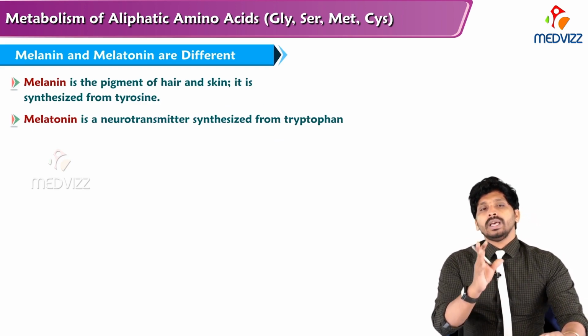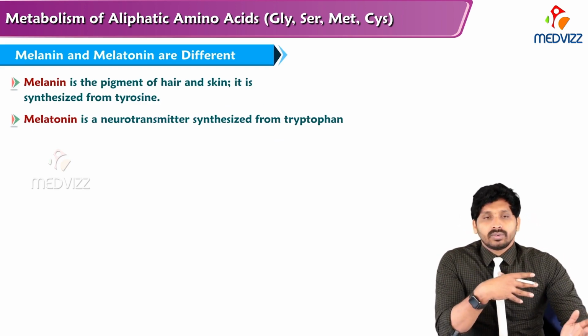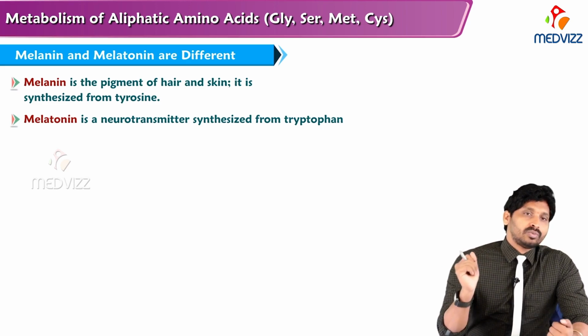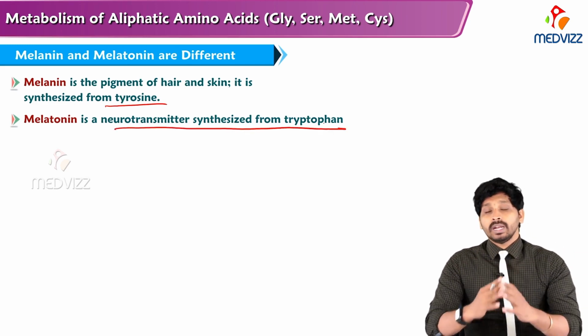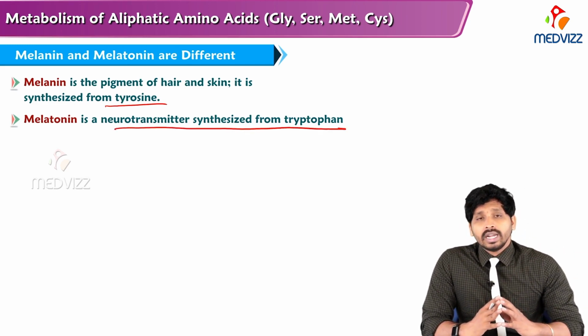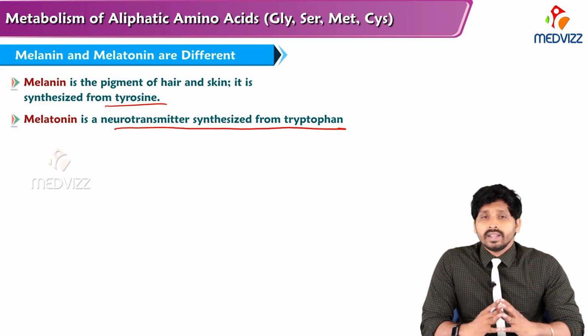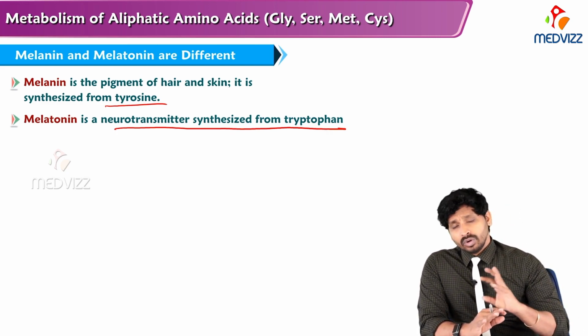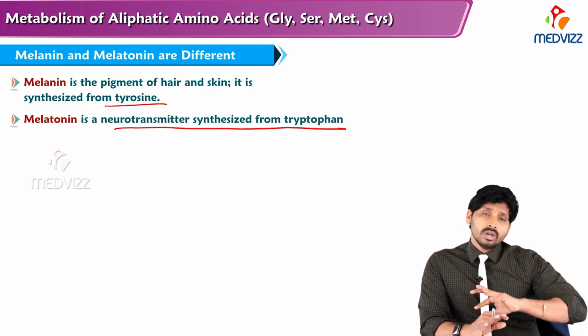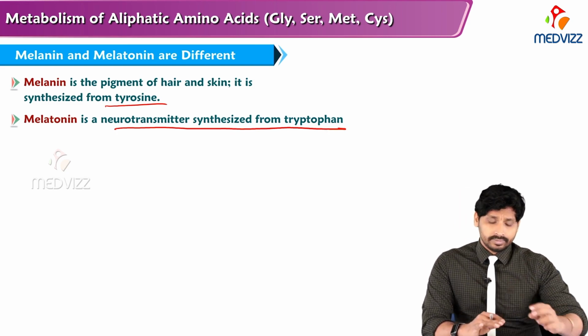To note down, melanin and melatonin are different. Melanin is produced from tyrosine; melatonin comes from tryptophan. Melanin is a pigment of hair and skin, synthesized from tyrosine. Melatonin is a neurotransmitter synthesized from tryptophan. Melatonin is a pineal gland hormone and is useful in circadian rhythm. Circadian rhythm means that with this hormone synthesis we are able to make the difference between daylight and night.